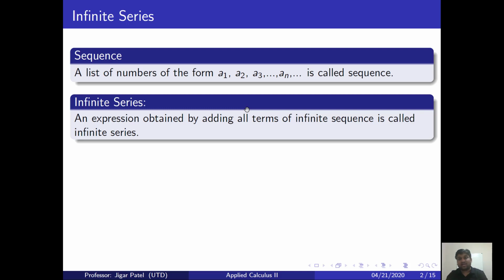So you are adding infinitely many terms and the final result will be something, right? You are adding infinitely many numbers. The question is, will the final result be a numerical value, or will it be infinity or negative infinity, because you are adding infinitely many terms?